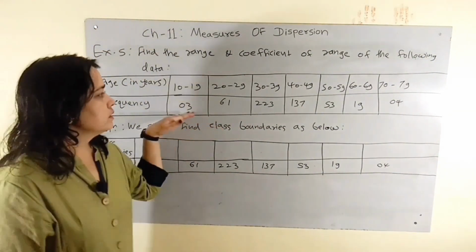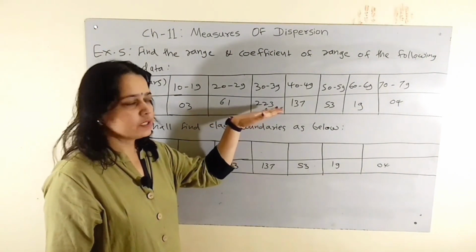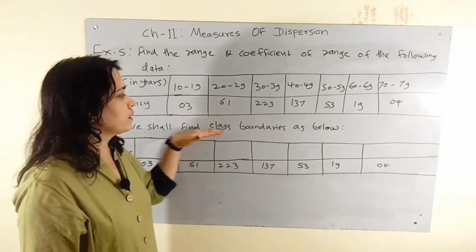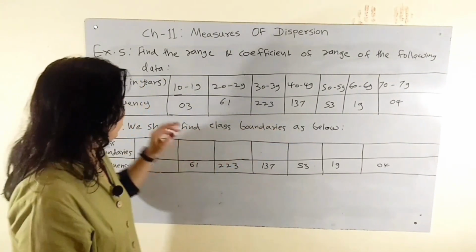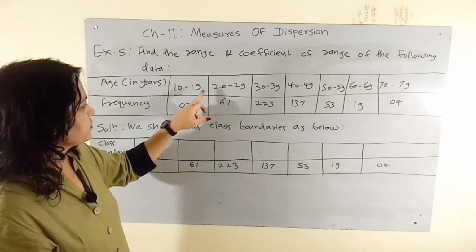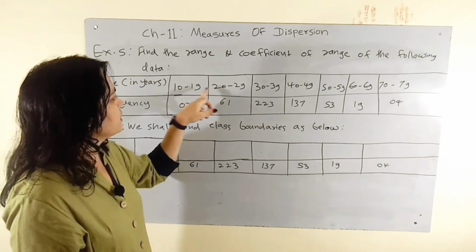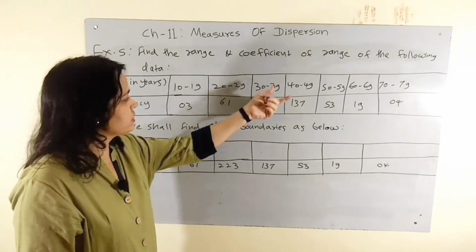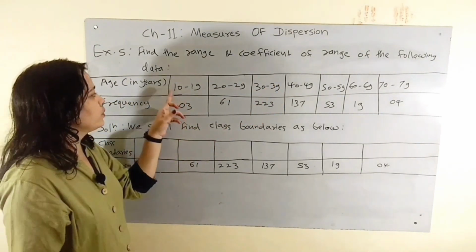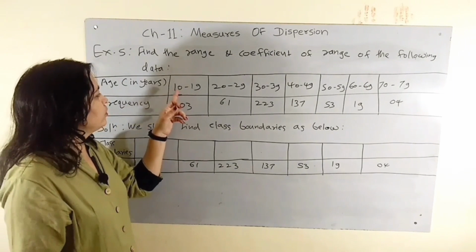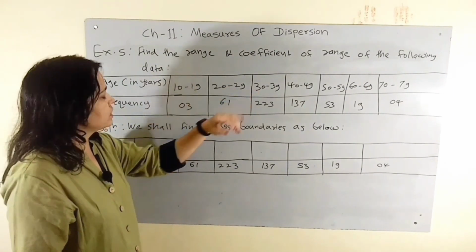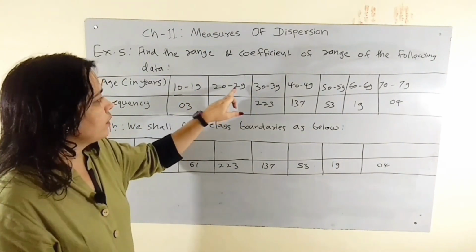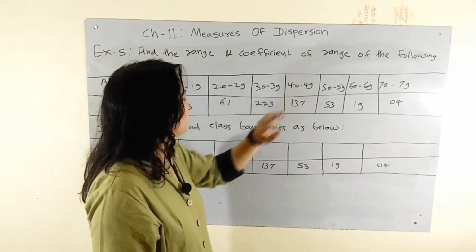So we shall find class boundaries as below. We can see that 19 and 20, 29 and 30, this is not a continuous distribution. So we have to subtract 0.5 from the left side numbers and add 0.5 to the right side numbers.